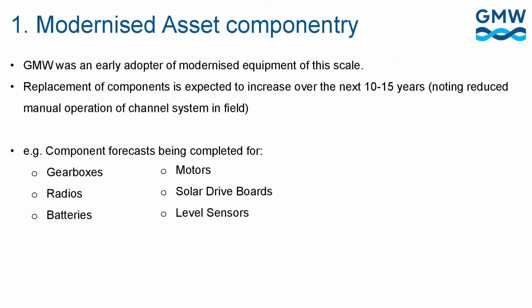In terms of the modernised asset componentry, we want to look at all the bits and pieces that make up our regulators and meters, understand how long each component will last, what the failure distribution curve looks like, and what we can expect in terms of a cost cycle over the next 5, 10 to 20 years.